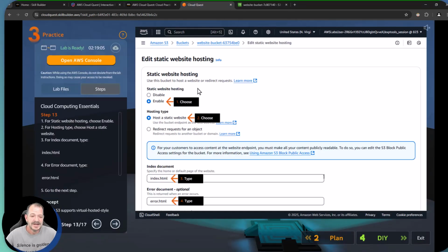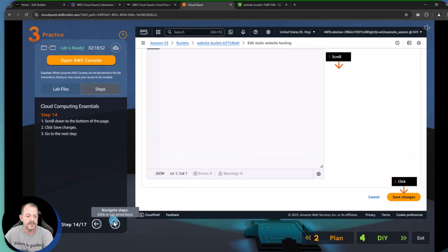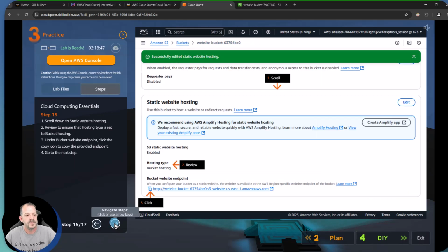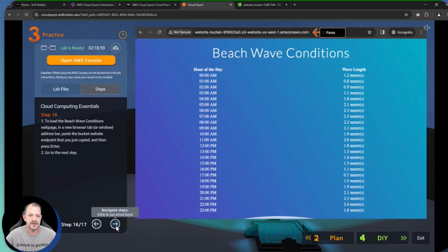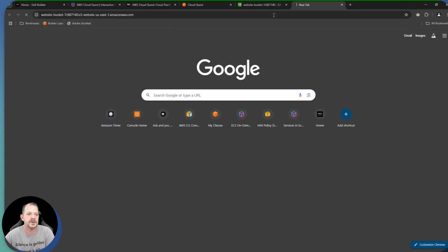So essentially, did we do everything right? We enabled static website hosting, turned that feature on, set our index and error documents accordingly, got our URL, and just copied that to the clipboard. And now if we go to the next step, it's going to say scroll down to the bottom, hit save changes, which we did. Then it's going to ask us to review our settings, and it's going to ask us to copy that to the clipboard. Hey, it's like I knew what we were going to do here. All right. And now what it wants us to do is test out that website and see if it actually functions. So we'll come over here and open a new tab, and let's paste that URL in there.